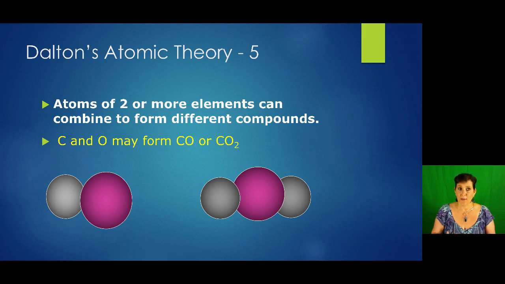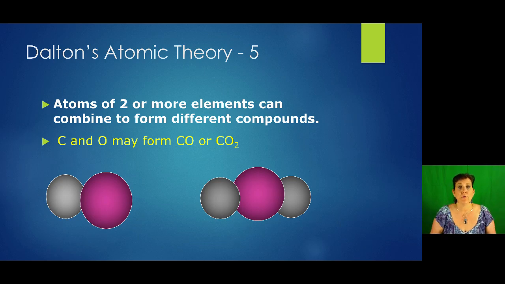For his fifth statement, we have atoms of 2 or more elements can combine to form different compounds. For example, the carbon is the red atom. Oxygen is the gray atom. We can have CO, or we can have C in the middle with 2 O's, CO2. Is that true? Can atoms of 2 or more elements make different compounds? Absolutely they can. It depends on the ratio of the atoms and how they're combined. But carbon and oxygen can form carbon monoxide or carbon dioxide. Both are possible. So number 5 is also true.